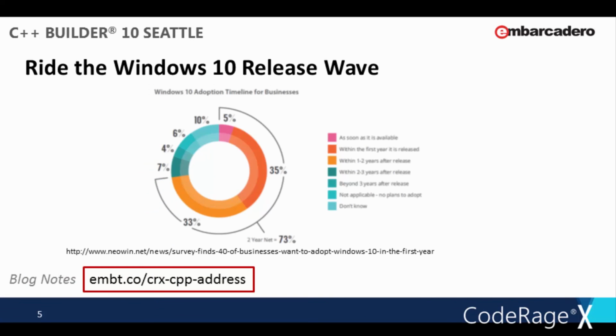This adoption rate does not just apply for consumer-facing applications, but also stands to have a big enterprise and business impact. Surveys on business adoptions of Windows 10 are in agreement that there will be a much bigger adoption rate of Windows 10 over Windows 8, and over time, even more so than Windows 7. For these reasons, it has been a top priority that C++ Builder 10 Seattle give developers a clear path so that you can all ride the Windows 10 wave.